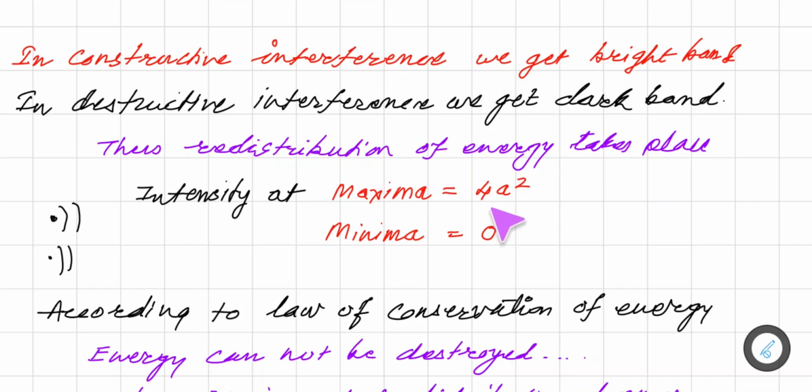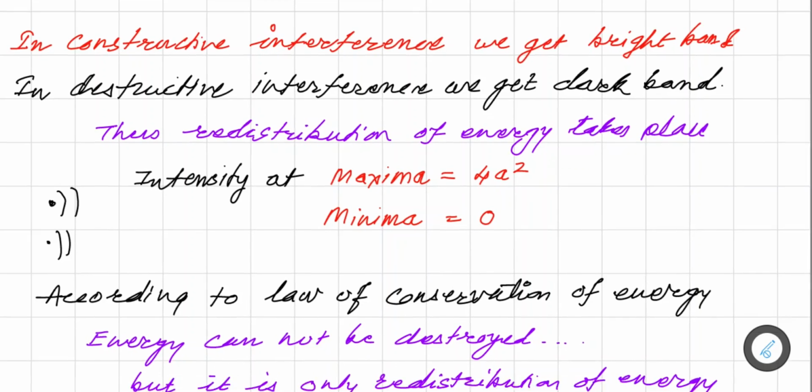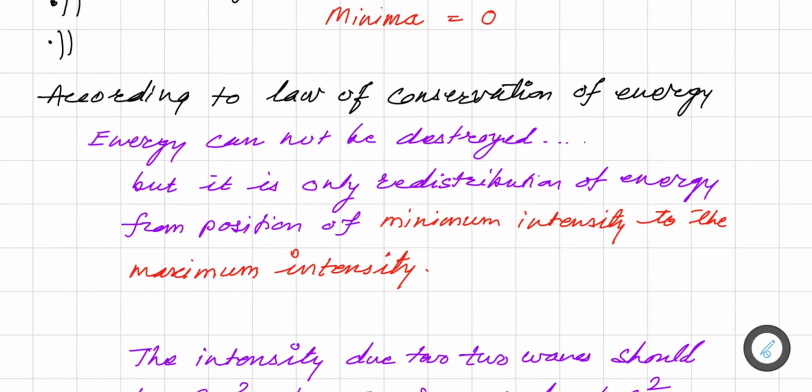So the question is, what about this energy, which should actually be the addition of I plus I, but here we get 4A square and here it is 0? It is a redistribution. According to the law of conservation, energy cannot be destroyed, that is important. So in this case the energy is not destroyed at all, it is only a redistribution of energy.